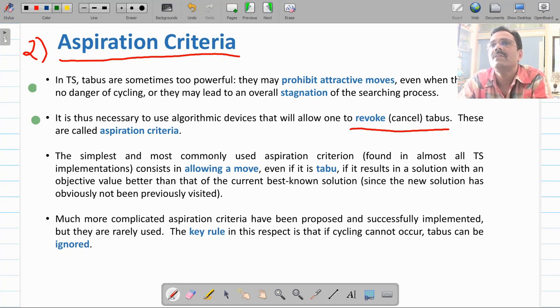This F belongs to T, but in spite of that, the algorithm will allow selecting this node F, and that is called aspiration criteria.